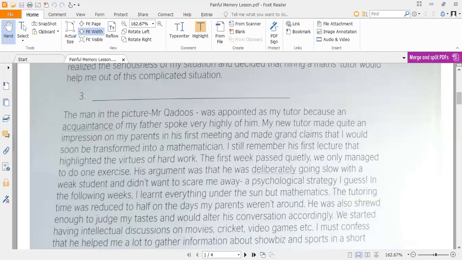I still remember his first lecture that highlighted the virtues of hard work. Now, the student recalls the fun memories of those days when he and his teacher used to spend time with each other. He recalled the first day of Mr. Kudus, that in his first lecture, the teacher taught him in a very wonderful way, and he gave the lecture on hard work as well.